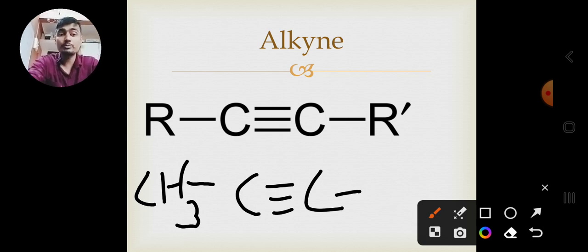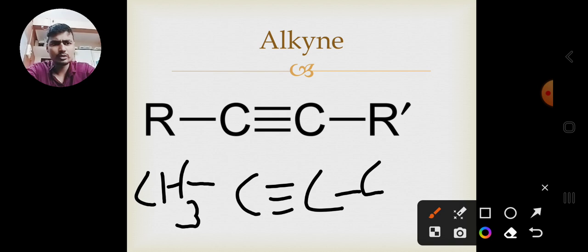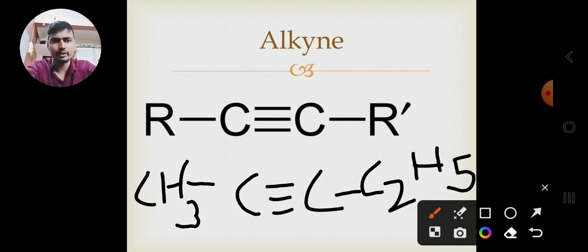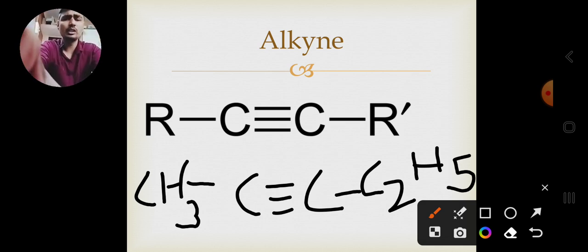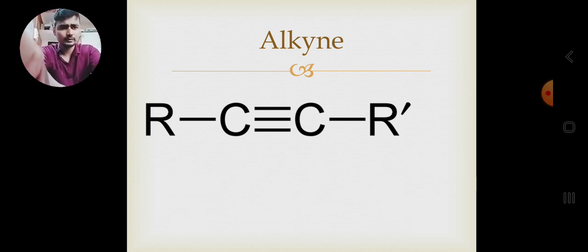What is the difference between R and R dash? It is simple. If R is CH3 here, then R dash will be a different alkyl group, not the same, so it can be C2H5. Okay, this is for alkyne. Or two hydrogens can also be attached to alkynes. So alkyne refers to a carbon-carbon triple bond.